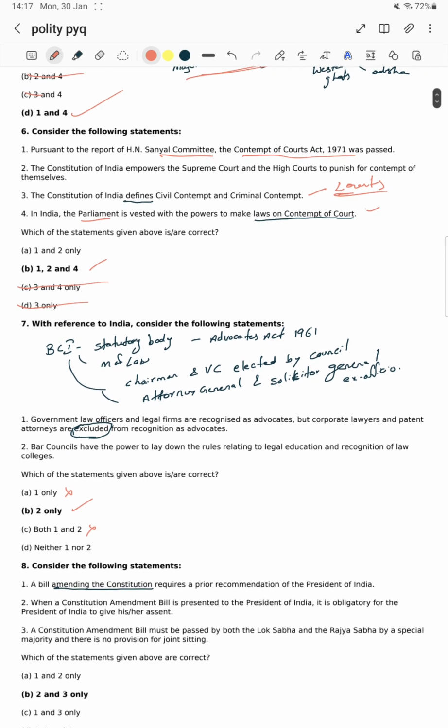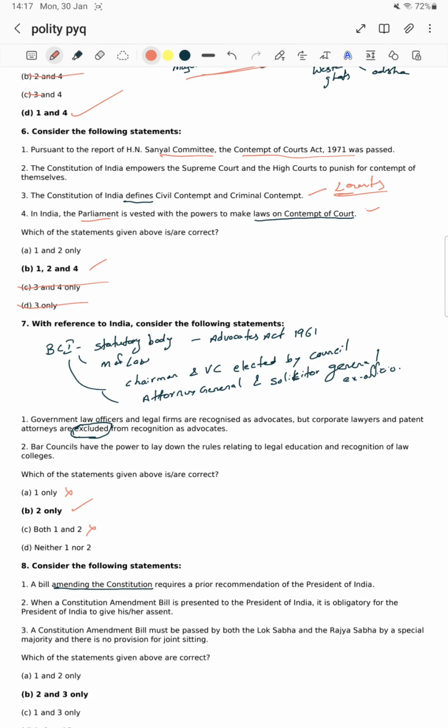Now, there might be chances of being asked about the functions of the Bar Council, or about the Bar Council of India. See, the Bar Council of India is a statutory body. It is under the Advocates Act 1961.